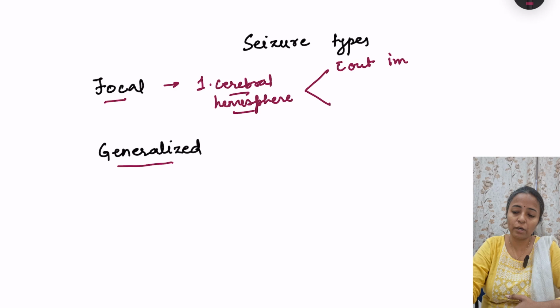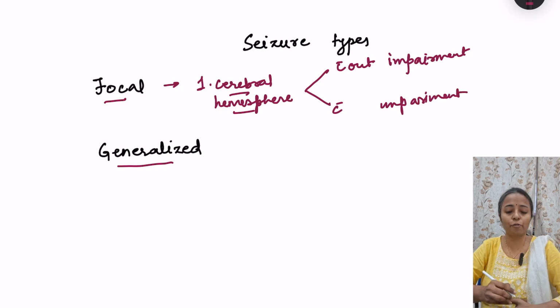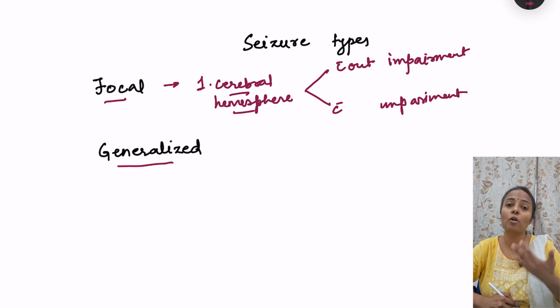So that is focal seizure, and it is further divided into without impairment of consciousness, and the second one, with impairment. Before, there was another term for these: focal seizures were known as partial seizures, and focal seizures without impairment of consciousness were known as simple partial seizures, and with impairment of consciousness were known as complex partial seizures. These are the current names of these focal seizures.